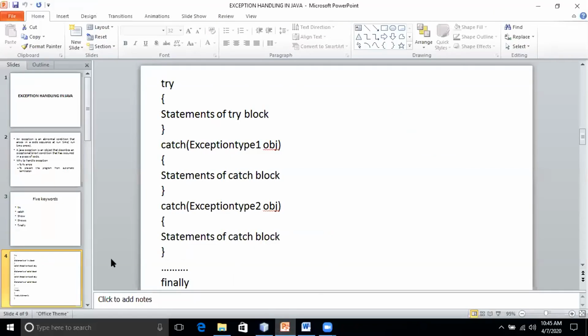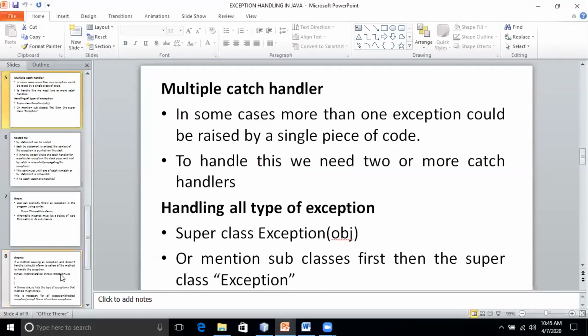So we have to go for the next concept, multiple catch handlers. In a single try block, there might be any type of exceptions, isn't it? In this example we have seen, if B is 0, it will throw arithmetic exception. In the next line I have written ARR of -1, that will throw what type of exception? Array index out of bounds.